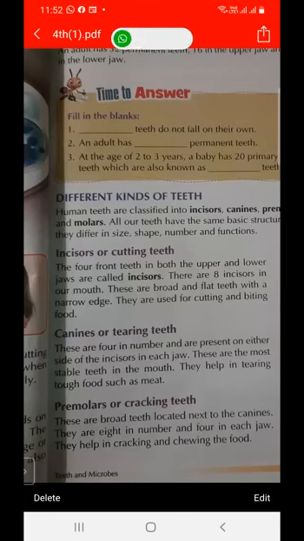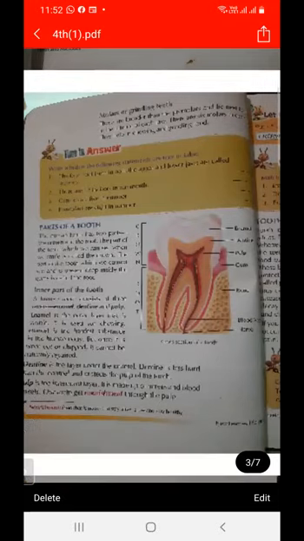What is another name of incisor? Cutting teeth. What is the other name of canine? Tearing teeth. And what is another name of premolar? Cracking teeth. And next is molar, or grinding teeth.